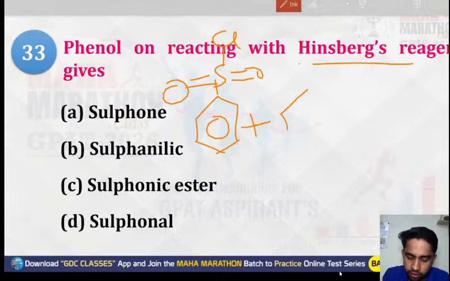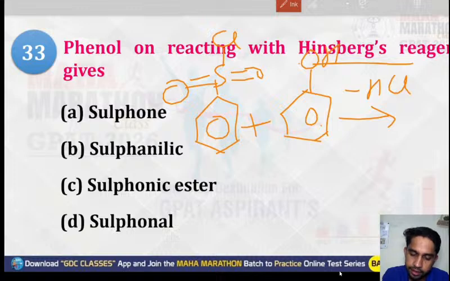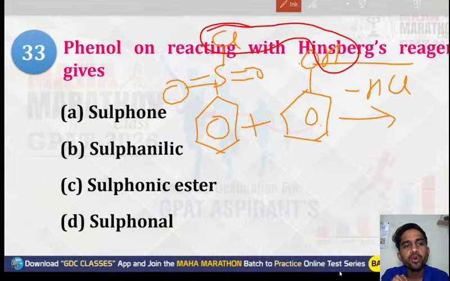We have to react it with phenol. This will result in the removal of HCl, the removal of H and Cl, and there will be the formation of an ester.